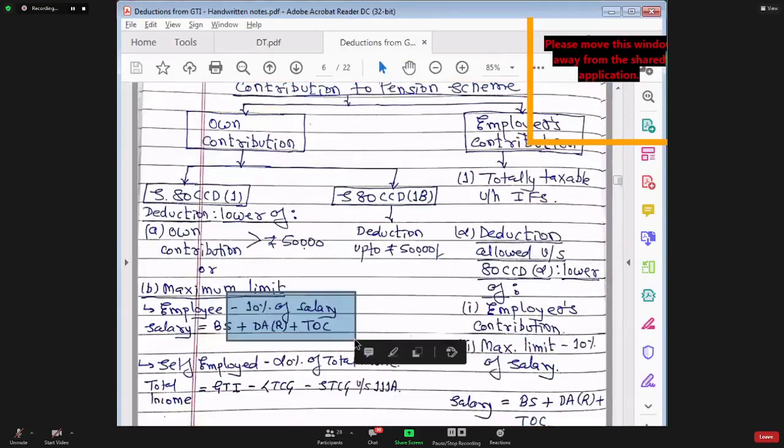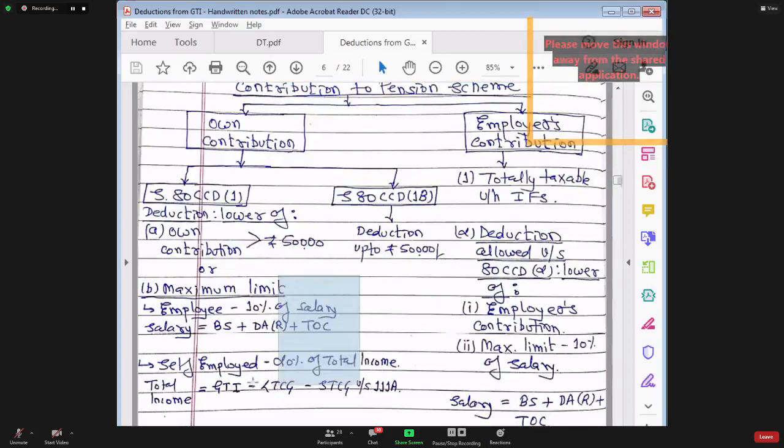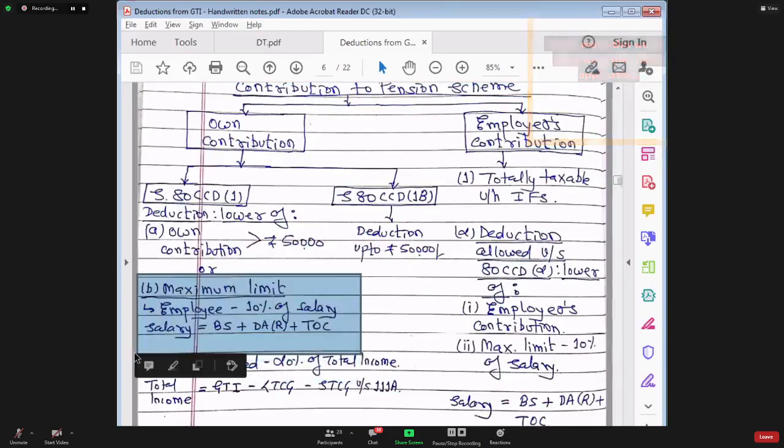In case of a government employee, employees are contributing 10% only, and the deduction limit for employee contribution is also 10%. The limit is increased from 10% to 14% only when the employee is a government employee, and that limit is only for employer's contribution, not for employee's contribution.